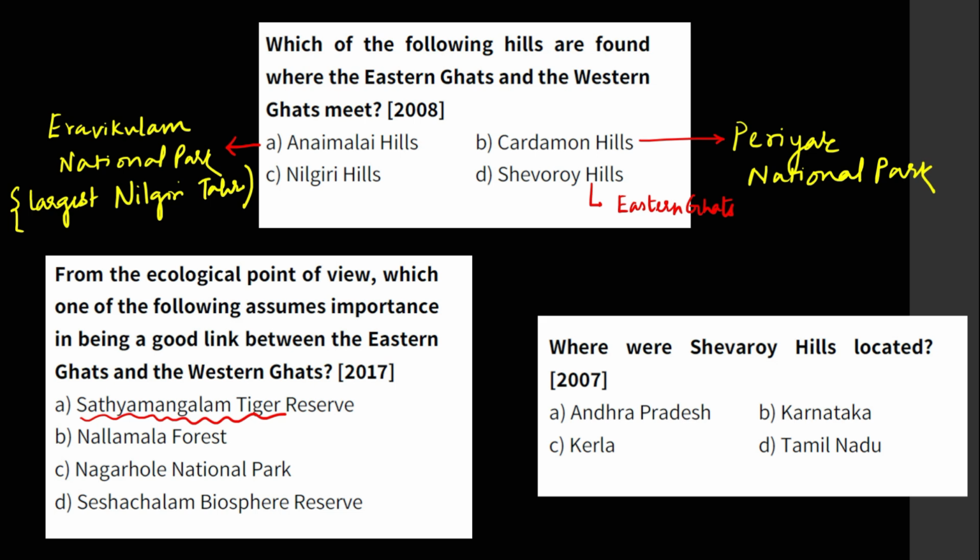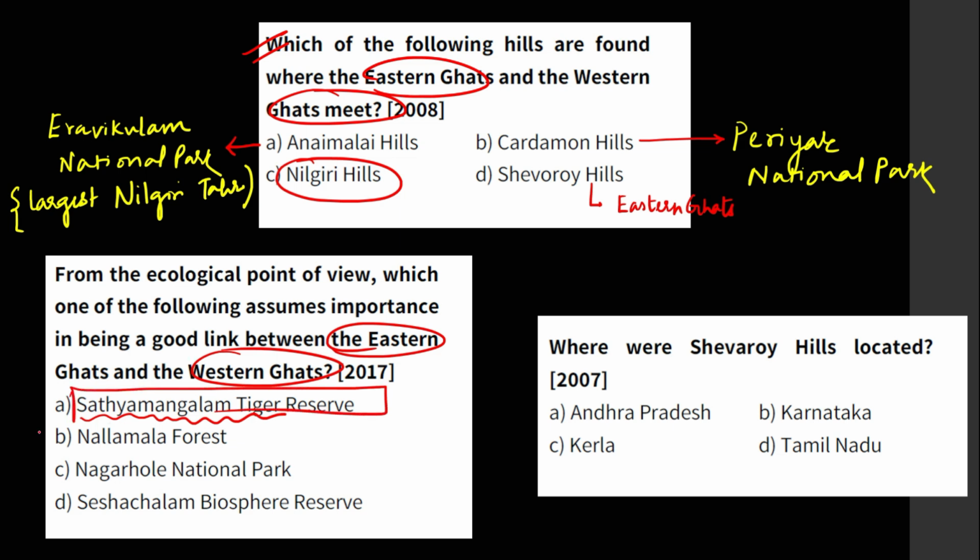So again, you see this is a repeated theme in the UPSC. You see where Eastern Ghats and Western Ghats meet. Again, you see where Eastern Ghats and Western Ghats meet. So we all know that the answer is Nilgiri Hills, and here the protected area is the Satyamangalam Tiger Reserve. I'll just tell you one thing.